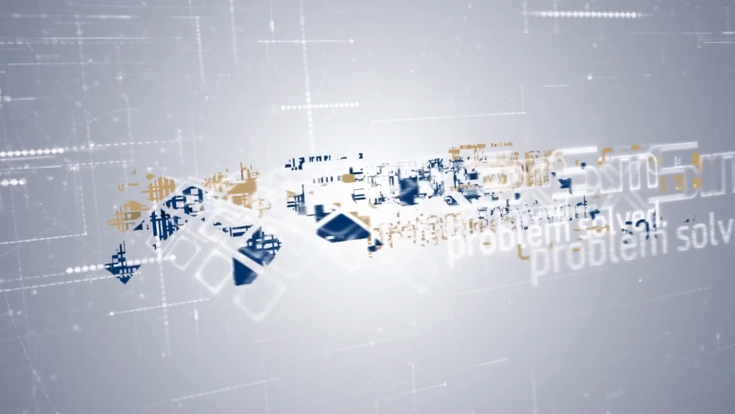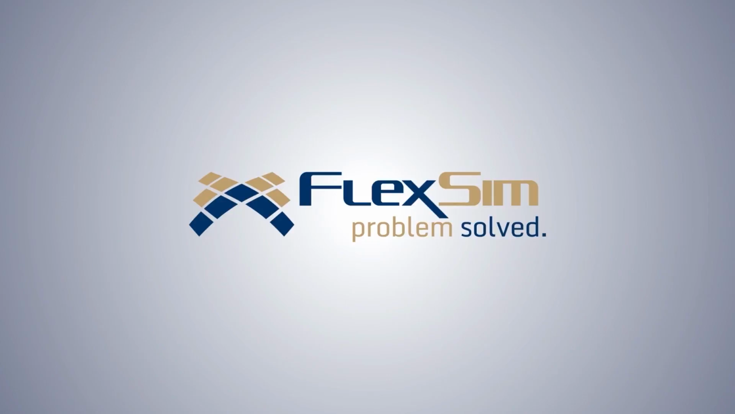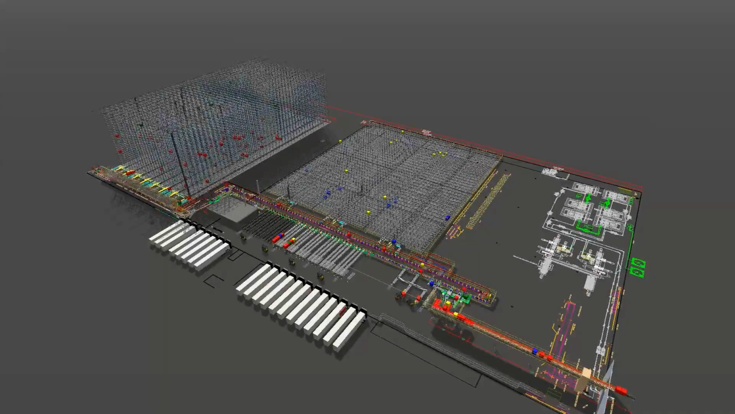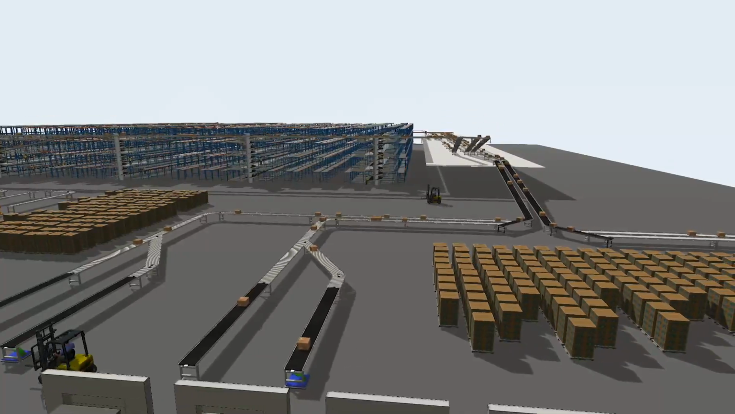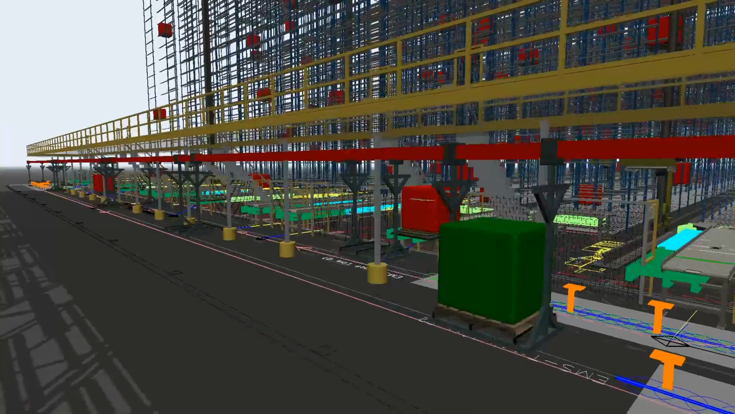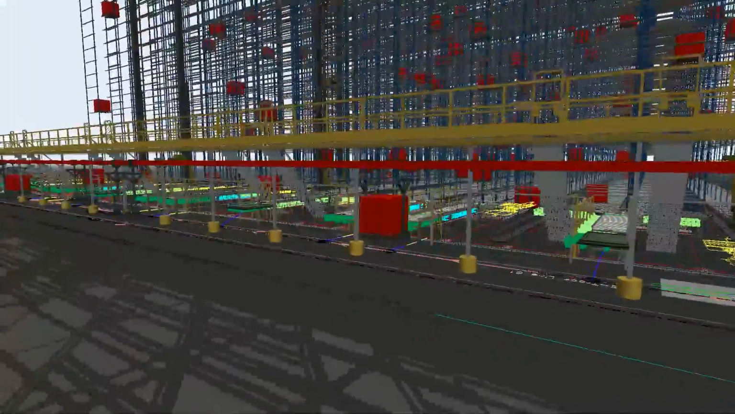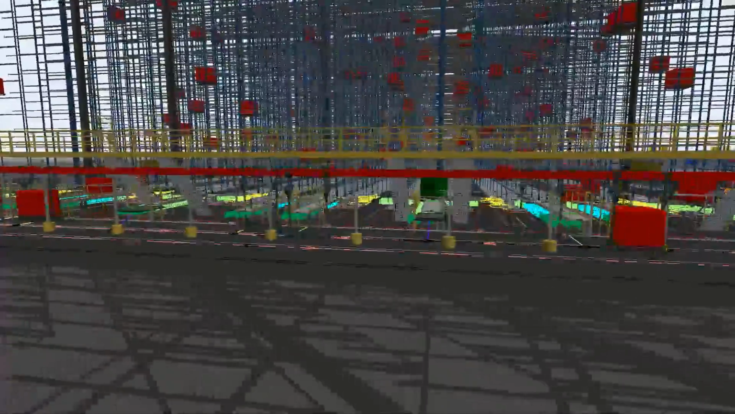Welcome to FlexSim, the world's best 3D simulation modeling and analysis software. FlexSim lets you take the things you know about a system, plus the things you can assume about the system, and translate those into a digital model where you can learn, experiment, and optimize the whole system. Today, you're going to build your very first FlexSim model.